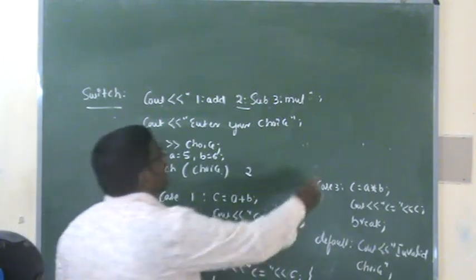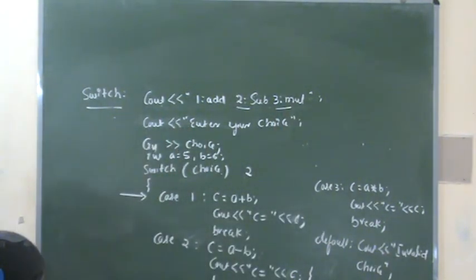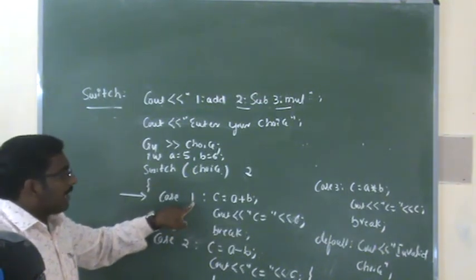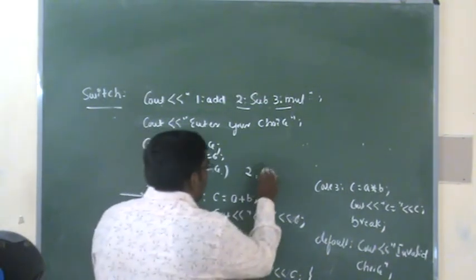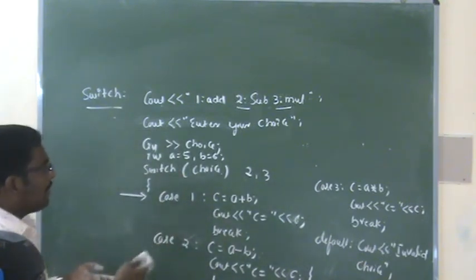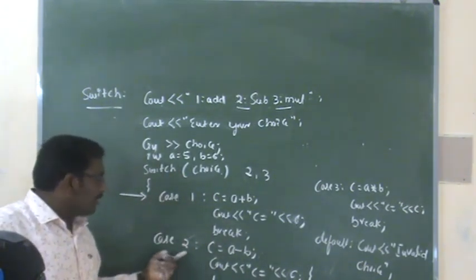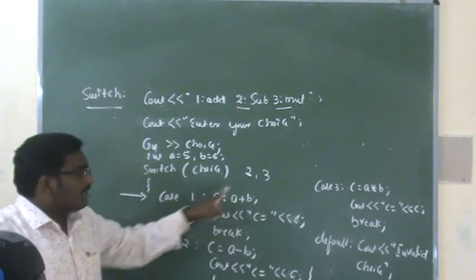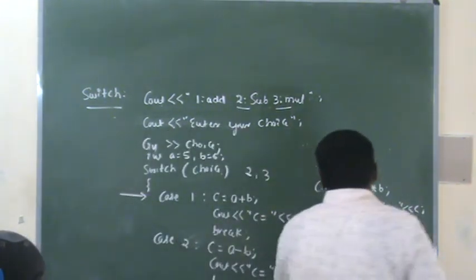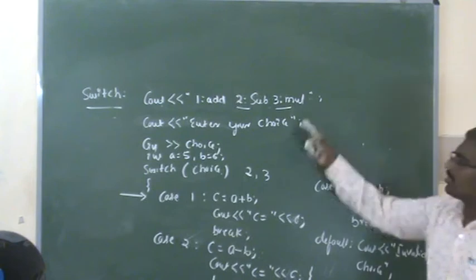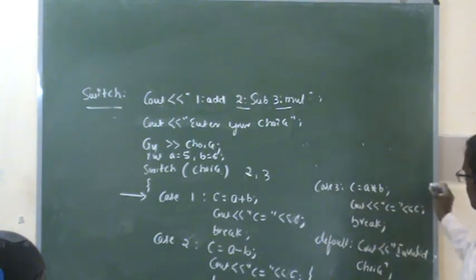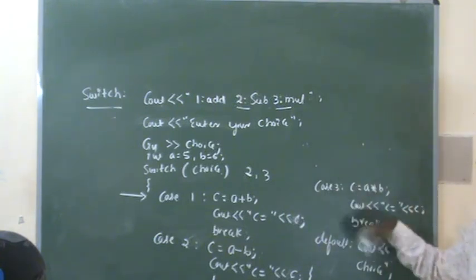Now we will move on to the third case. Now the choice is 3. If the choice is 3, what happens? Again it will compare the case values. The case value is 1, comparing with 3, so there is no matching. If there is no matching, we compare the second case value, which is 2, and your choice is 3. Again there is no matching. Then you will go for the third case. The case value is 3, and your choice is also 3. So both are the same, and the statements related to the third case will be executed.